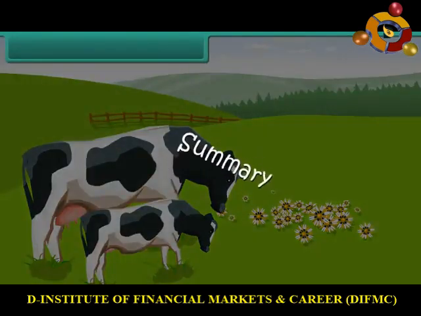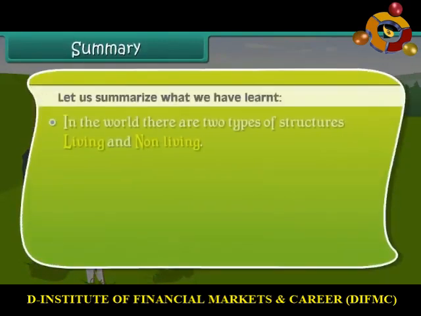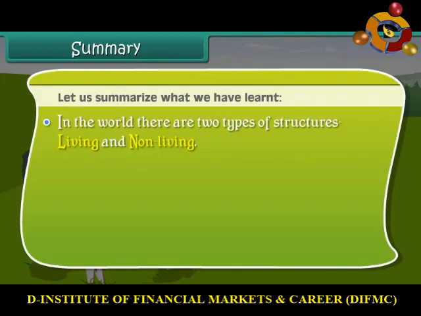Summary. Let us summarize what we have learned. In the world, there are two types of structures: living and non-living. Living beings are complex entities.